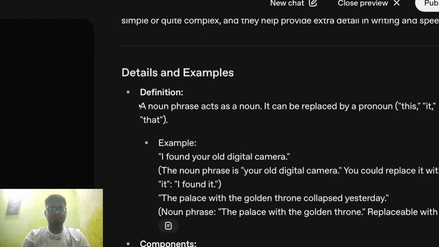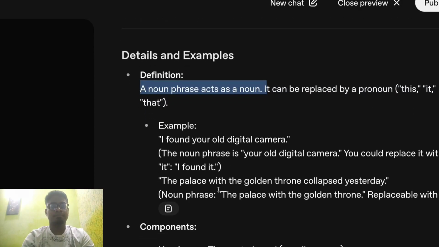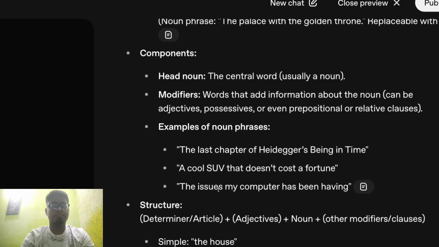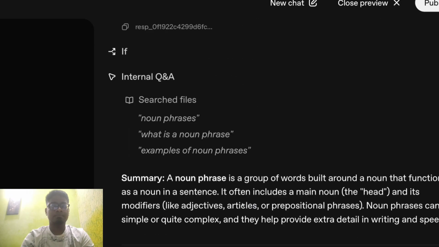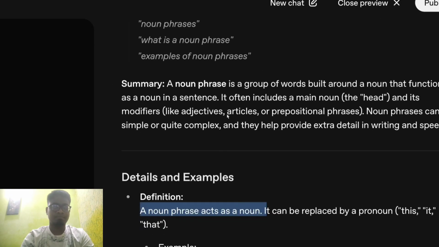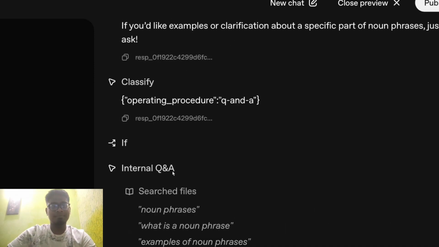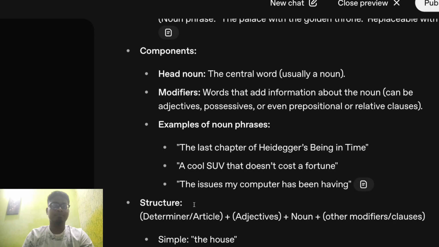Then here, pulling from the sources, and this is one thing that gets focus in the content of the course: a noun phrase acts like a noun. It can be replaced by a pronoun. This, it, that. Very important. So I think this is pretty good information, and it's good to be able to see transparently where it's all coming from, sort of the steps that are happening along the way.